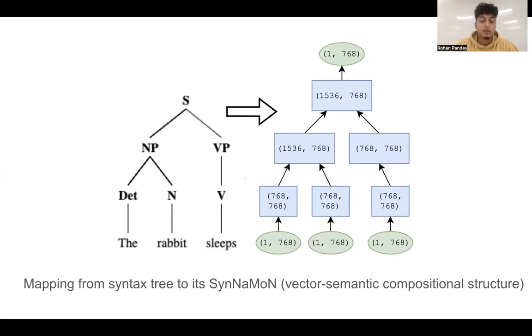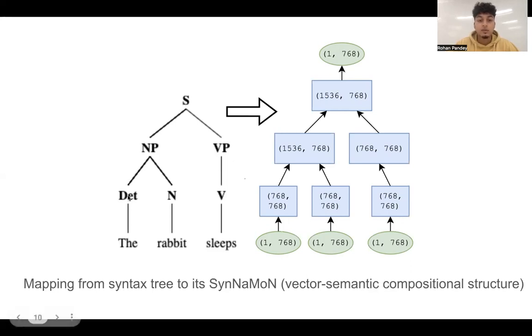To construct a SynNaMoN, we take a sentence's syntax tree, for example, the rabbit sleeps, and we take each constituent in the tree and convert it into a module. These neural modules were introduced by Jacob Andreas in 2016 to study problems in visual question answering, but we adapt them specifically for the syntax case.